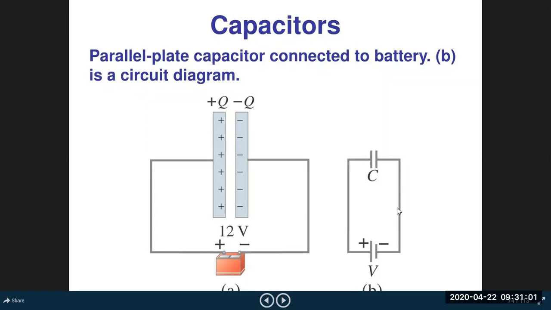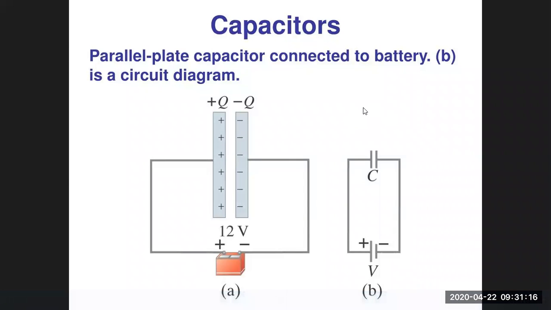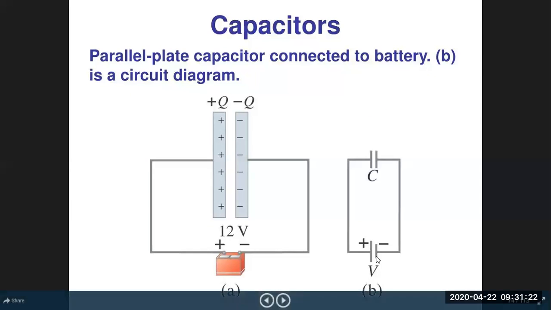And this is the symbolical representation of this connection. This is the actual diagram, and this is symbolical. This is a capacitor. A capacitor can be represented symbolically by drawing two parallel lines. And this is the symbolic representation of a battery or cell. So this is the same connection as it is here.